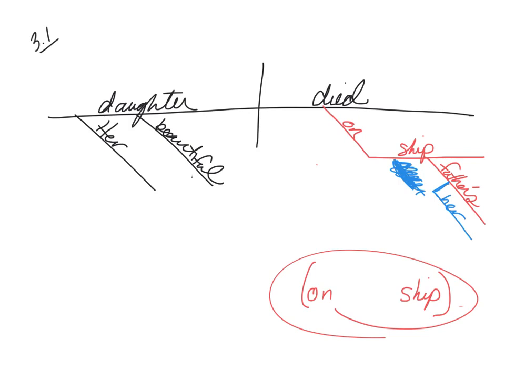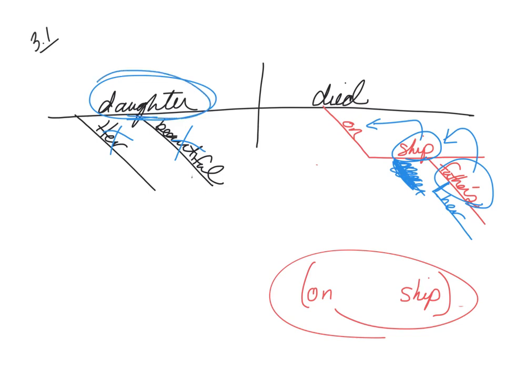However, if it asks you on the test, what is the preposition that goes with ship, you better say on. If it asks you, what does fathers dangle under, you better say ship. If it asks you what the subject is, that would be daughter. Do not tell me her and beautiful. If it asks for a noun or a subject, it wants the subject. Just daughter.